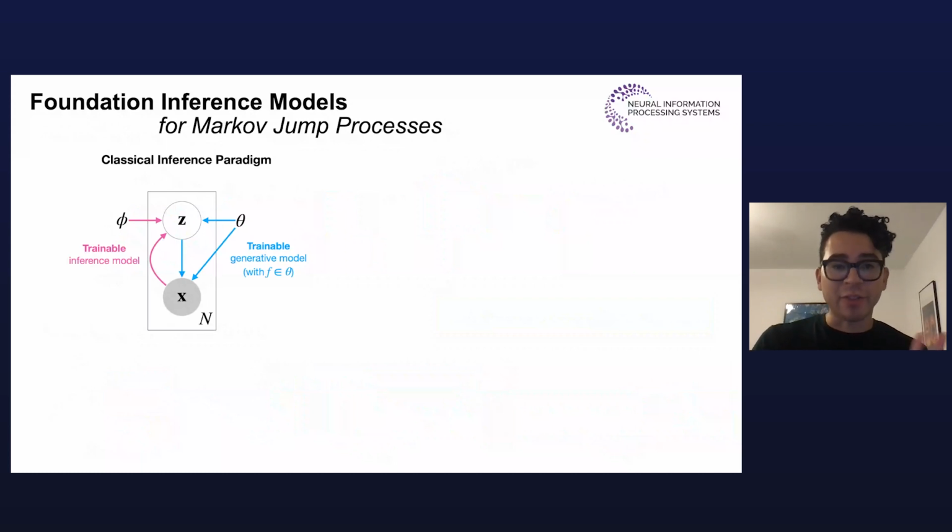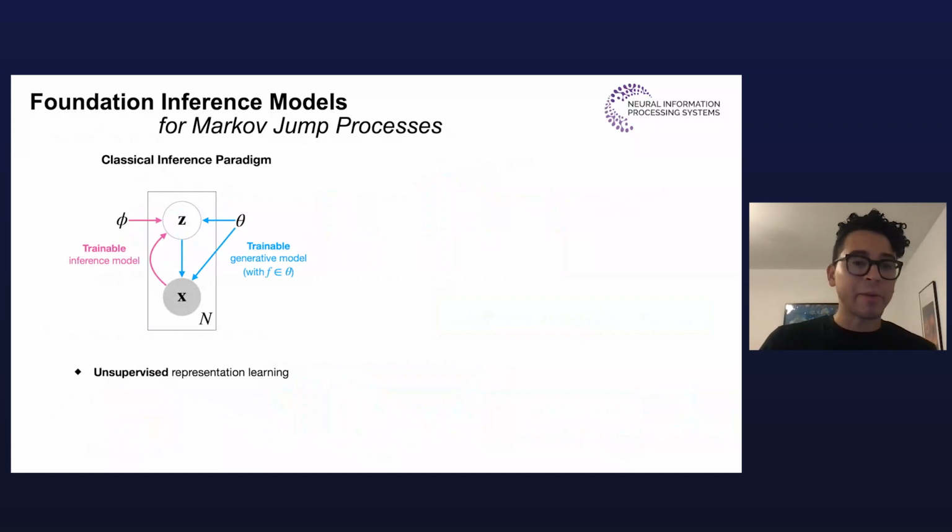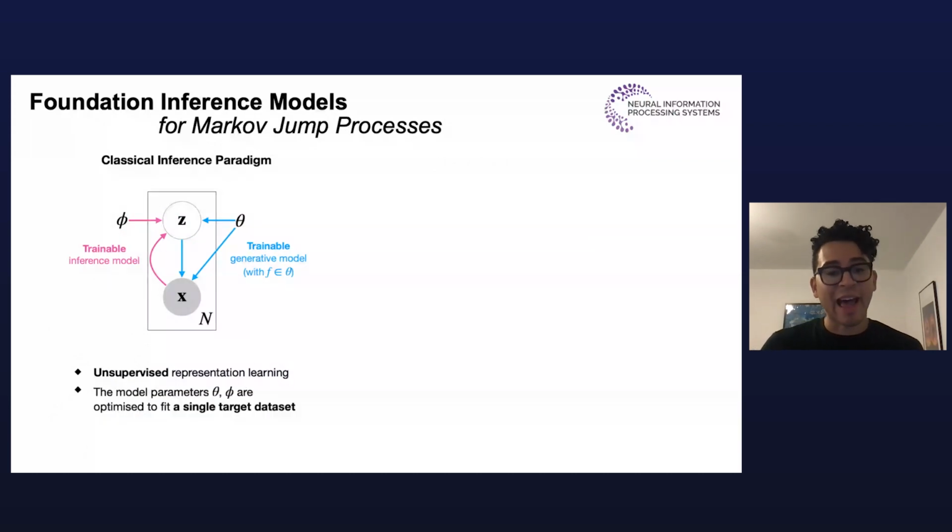Now, I would like to highlight two features of this classical paradigm. First is that it's, of course, an instance of unsupervised representation learning, simply because we never have direct access to the hidden variable. And, well, unsupervised representation learning is tricky. Second, the model parameters are optimized to fit a single target dataset only.